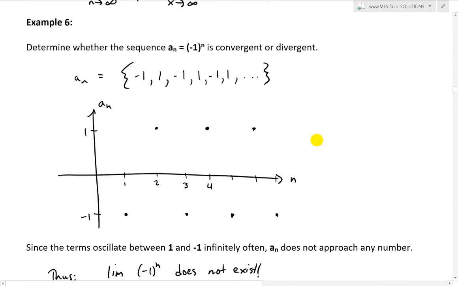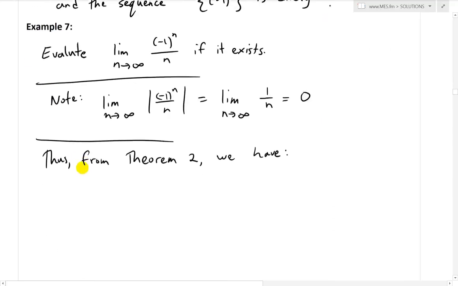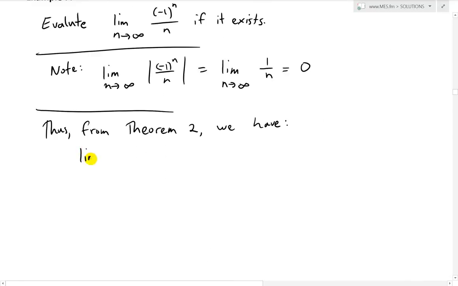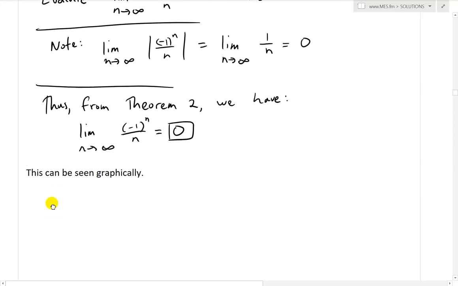So yes, let's scroll down here. Thus, the limit without the absolute value sign is also equal to 0. So the limit as n approaches infinity of (negative 1) to the power of n over n is equal to 0. Very good use of that theorem, which again I'll prove at the end of this section, in exercise 2, I believe.